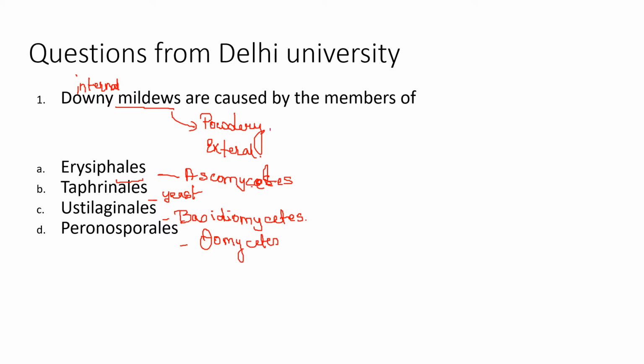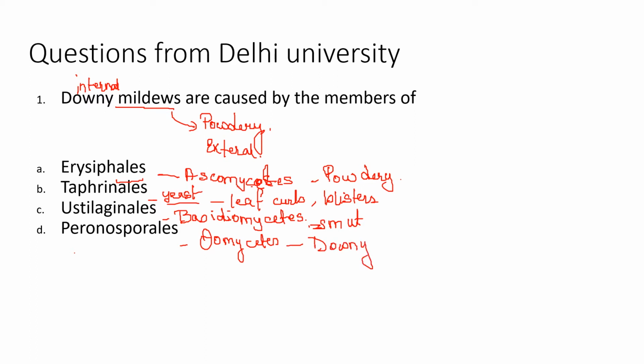And Taphrinales, the yeast ones, are basically responsible for the leaf curls and the blisters. Ustilaginales from Basidiomycetes is also known as a smut fungus, or the smut disease. And the last one, Peronosporales, is actually an Oomycetes group which is responsible for the downy mildews. So the answer will be D.